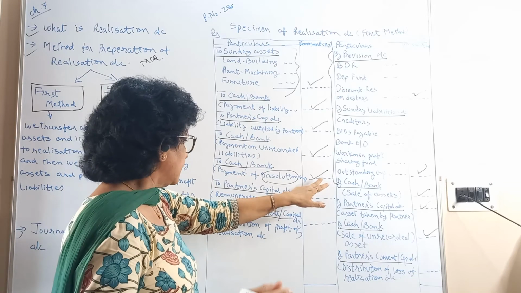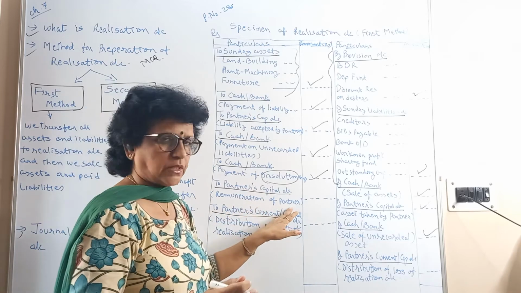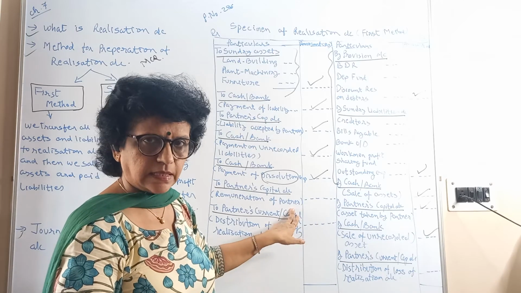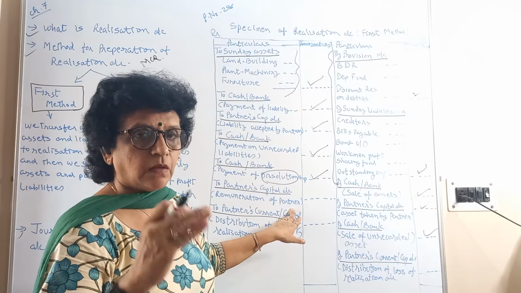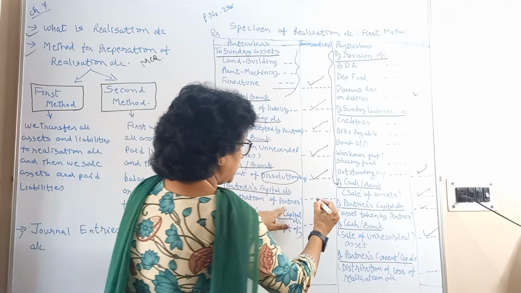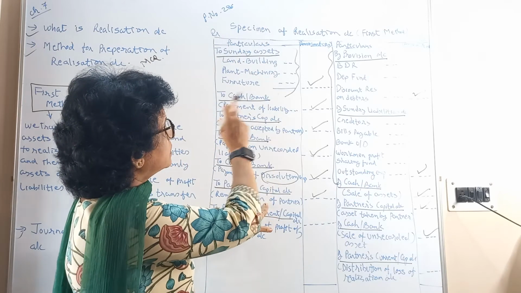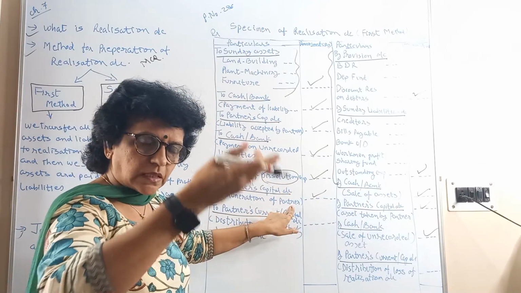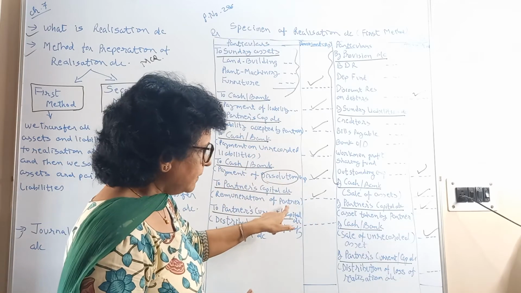Now if any partner has to receive remuneration for work of dissolution or for any other task he has done, or he accepted to pay the dissolution expense from his side, then we have to give remuneration. So again here we write the journal entry: dissolution expense account debit, realization account debit to partner's capital account. So once again we have credited the partner's capital account with whatever the amount.